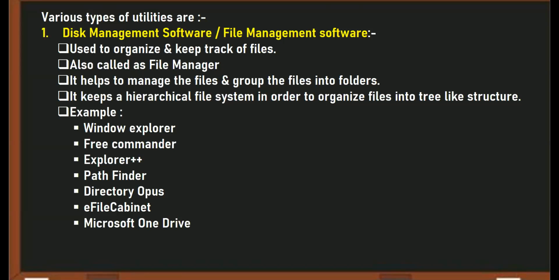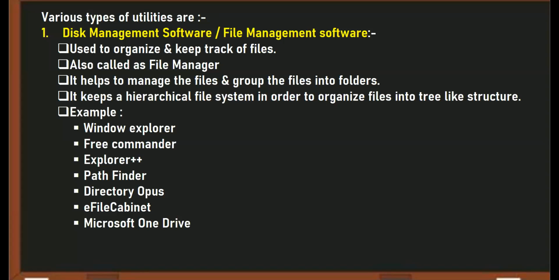File management software means a complete record of the files which are stored in your computer is kept. It is also known as file manager, as it helps to organize and keep the complete record of all the files that are stored inside your computer system, right?